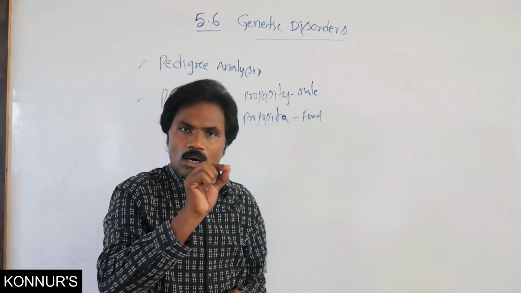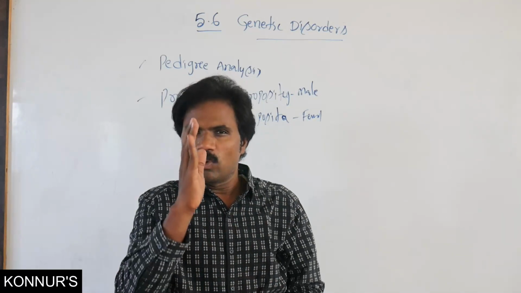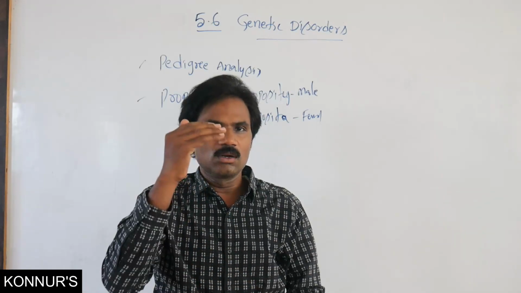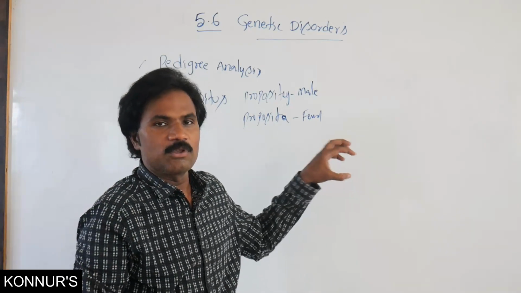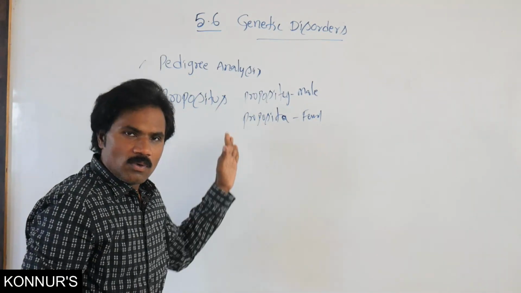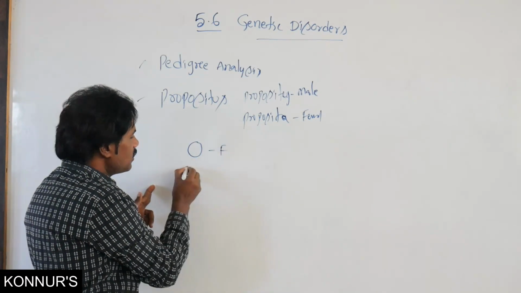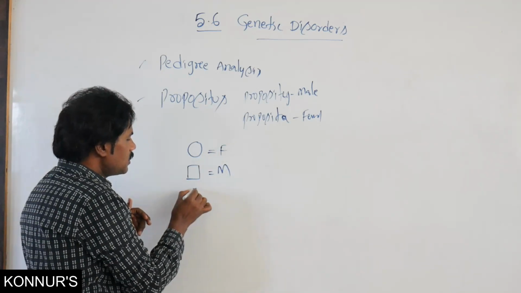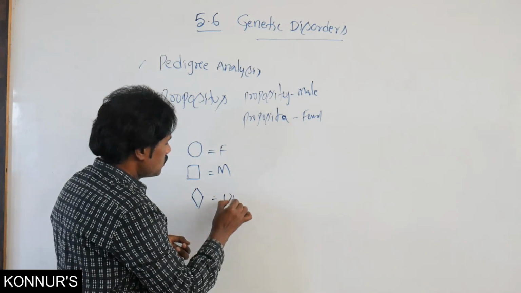Here the horizontal line indicates the mating between two parents. The vertical line indicates the offspring of those particular parents. Now the symbolic representation. You already know, in a simple way, the circle represents female, the square represents male, then the rhombus shape represents unknown sex.